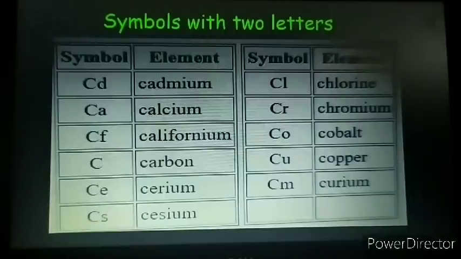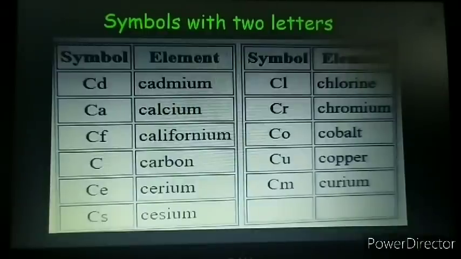So always remember that for any element, if two letters are taken as the symbol, the first letter will always be written in capital letter, whereas the second letter will be written in small letter, as you can see in all these examples. The first letter is C, capital, and next to it is the second letter in small letter.